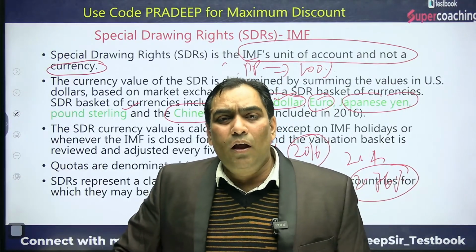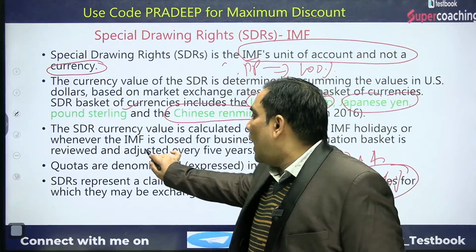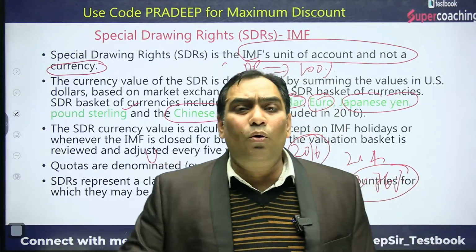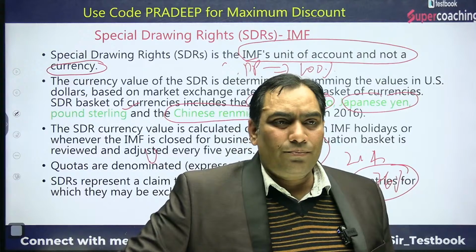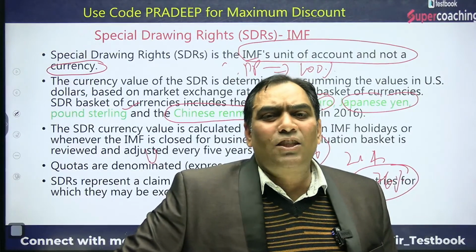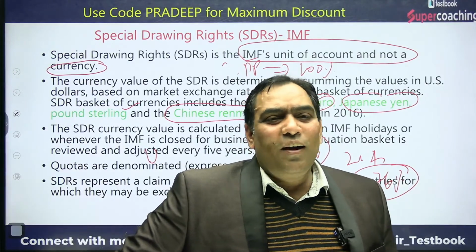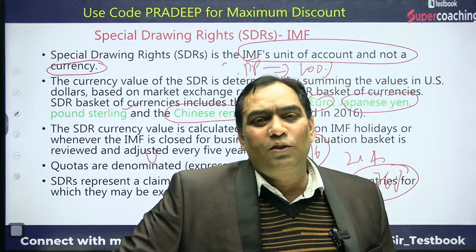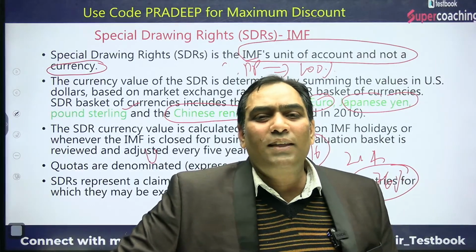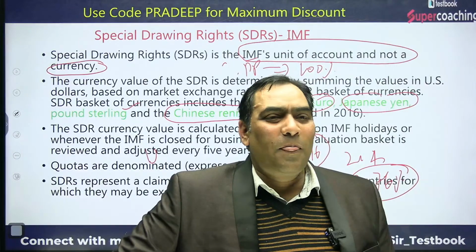Although it should be, it can only be when they allow it and USA is not ready to allow it. That is known as hegemony. In world politics there is something known as hegemony, and US has the financial hegemony.